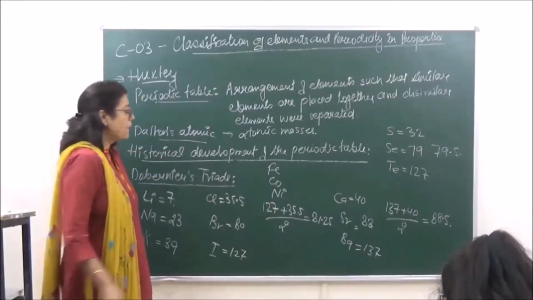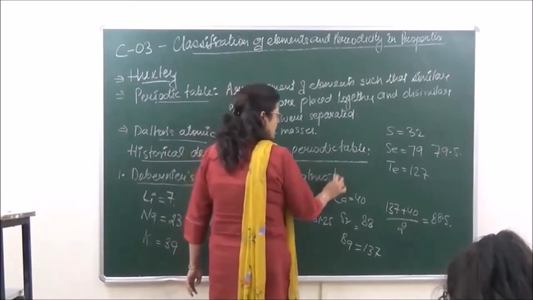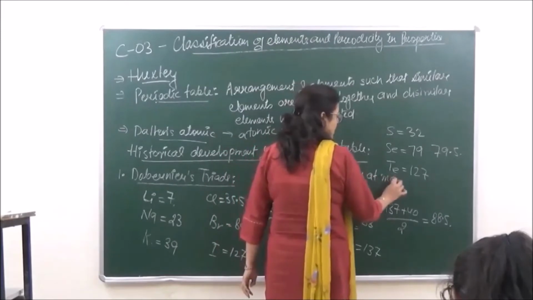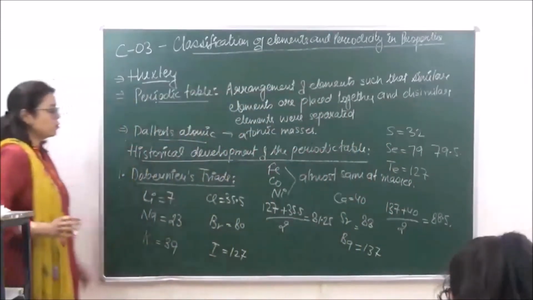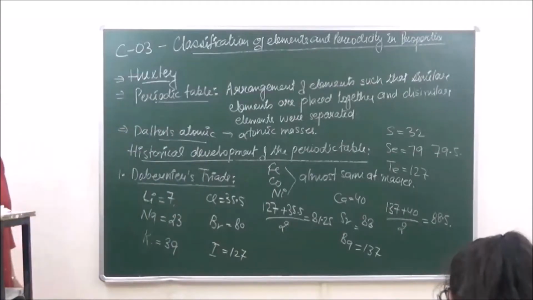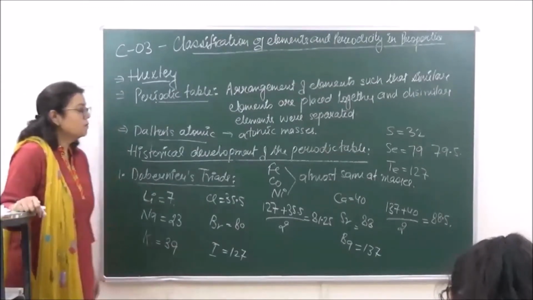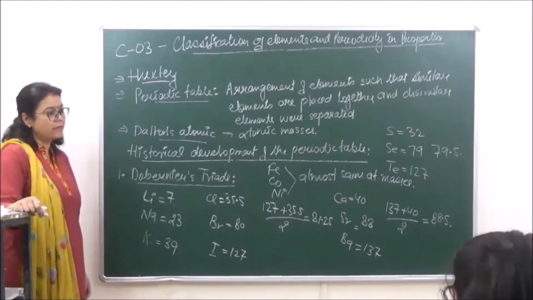in all of these because of almost same atomic masses, right? Ferrous, cobalt and nickel, they have almost same atomic masses. Therefore, Daubigner failed to explain the properties or the similarities between these three elements.